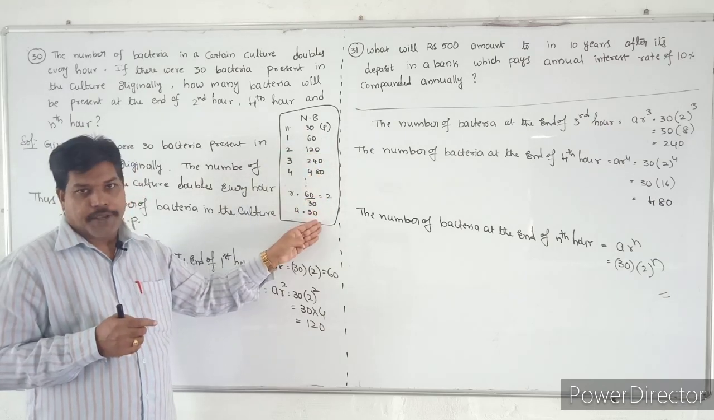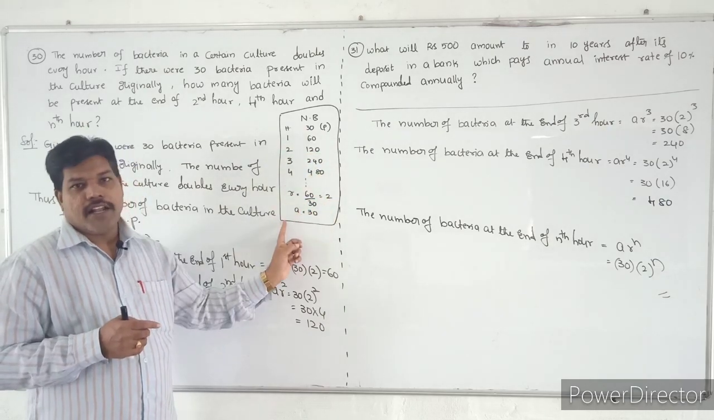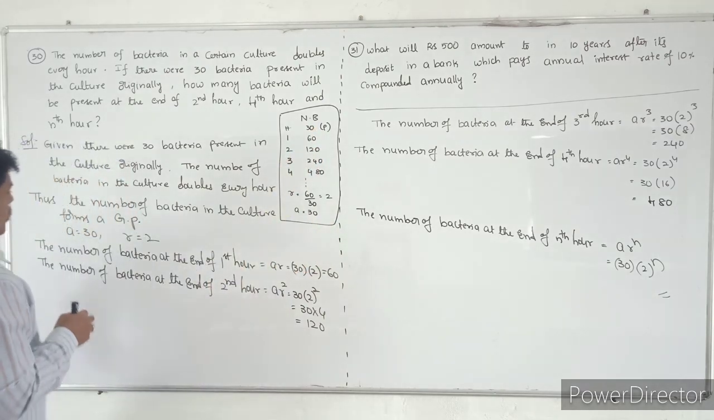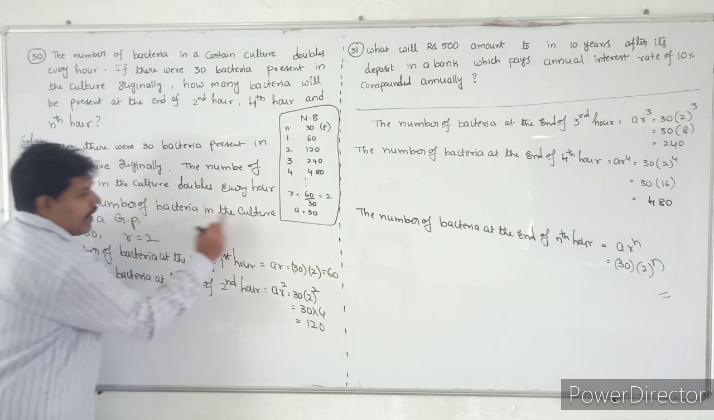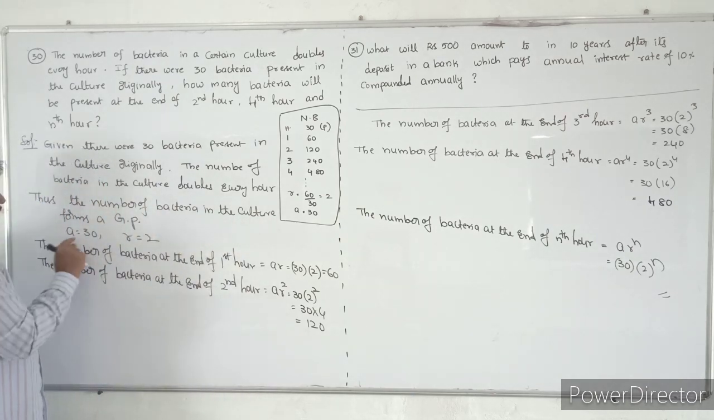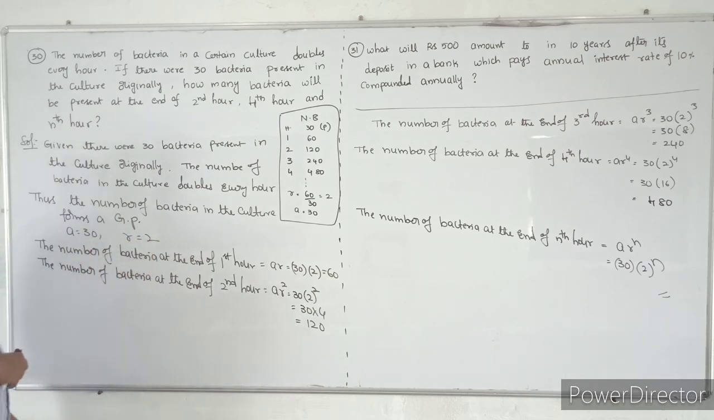Automatically it is in GP. R value is 2 and A value is 30. A value is the first one, so that is the 30. So that's why we are taking that the number of bacteria in the culture forms a geometric progression, and A is 30 and R is equal to 2.